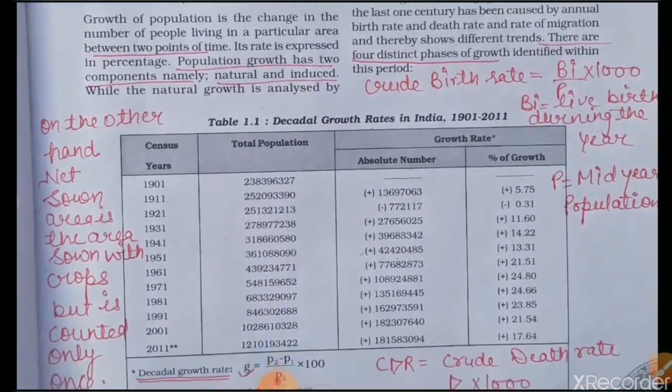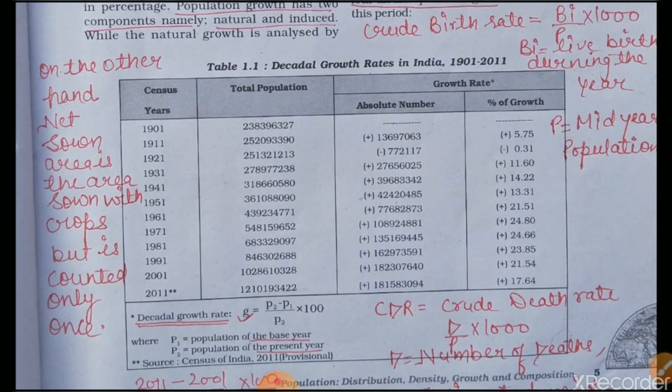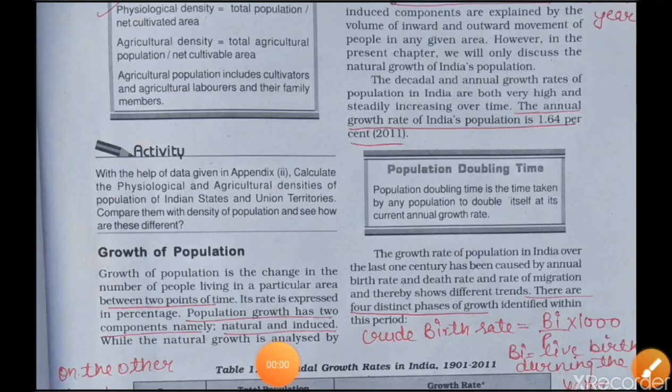On the other hand, net sown area is the area sown with crops, but it is counted only once. The next topic is growth of population in India: the number of people living in a particular area between two points of time.